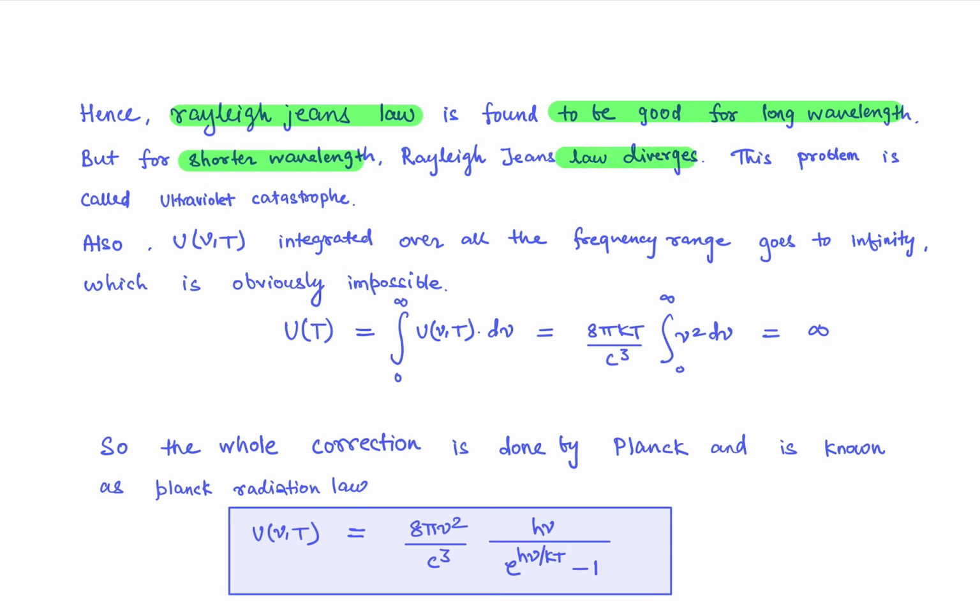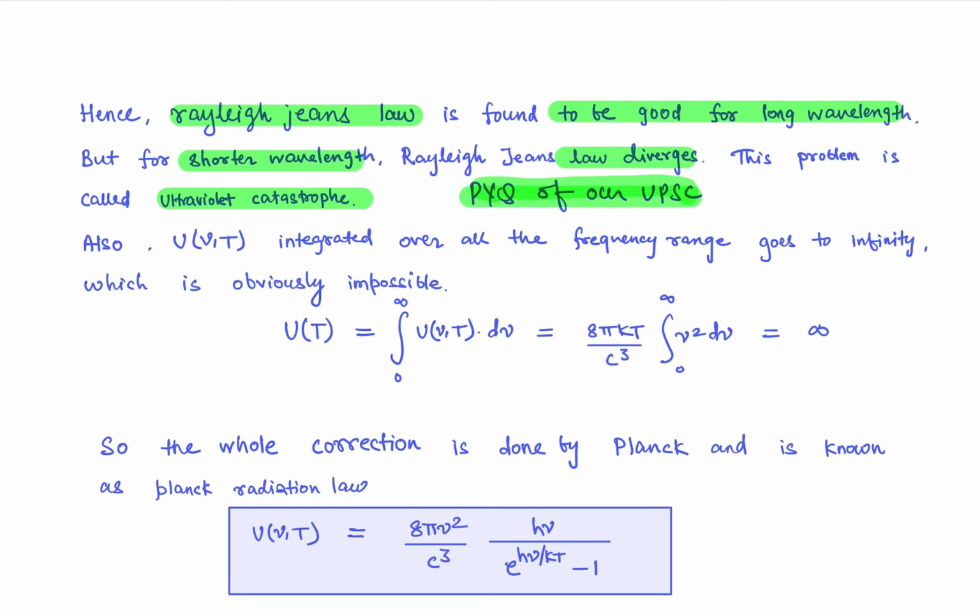This problem is actually called the ultraviolet catastrophe, and it is a previous year question of UPSC. Okay, so you must know what they are asking in previous year question papers, because if you know what they are asking and from where they are asking, you will be able to understand it yourself as well.